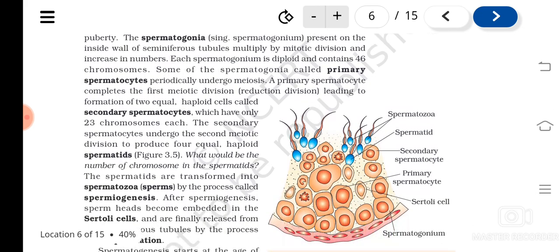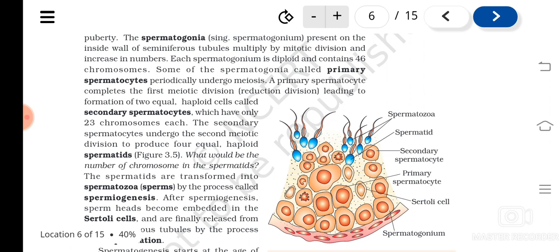Understood? So spermatogonia increase their number by mitosis, and then what will happen? Some of them act as primary spermatocytes. Primary spermatocytes complete the first meiotic division and produce two equal haploid cells, known as secondary spermatocytes, which have only 23 chromosomes.